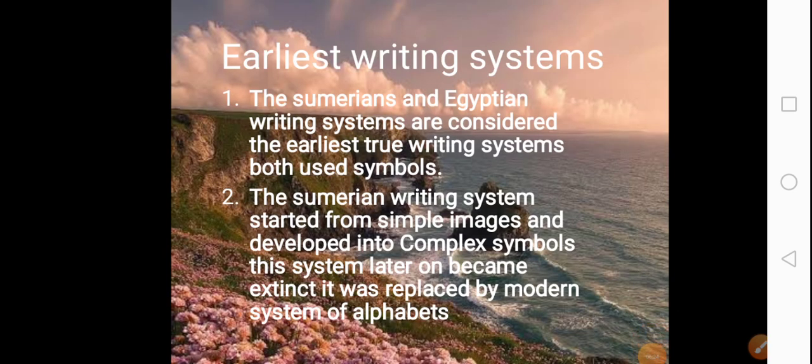Please turn your pages to page number 18, where the earliest writing systems heading is written. Now we are going to talk about the Sumerian writing script. It was called the cuneiform writing system. The picture is given right under the paragraph. You can look at it.